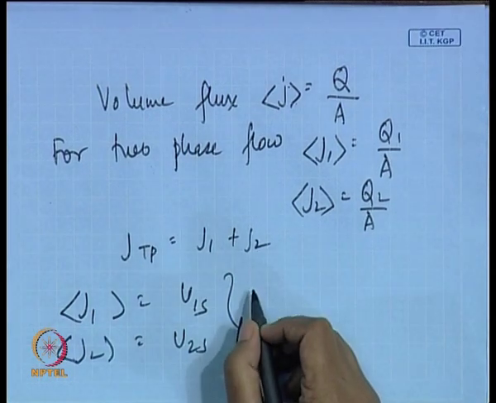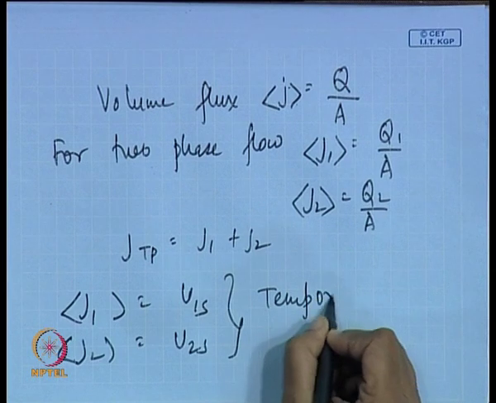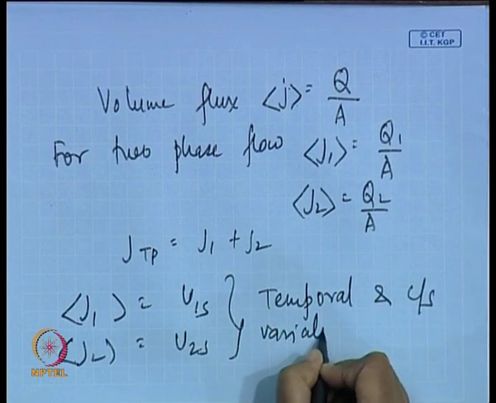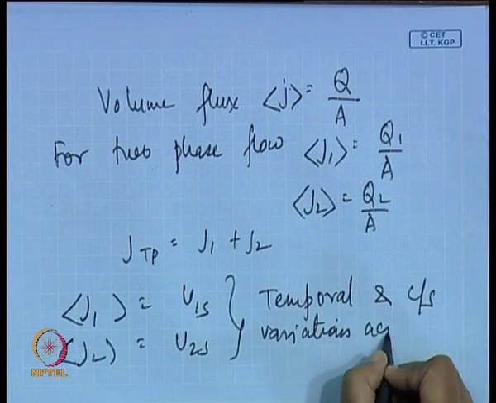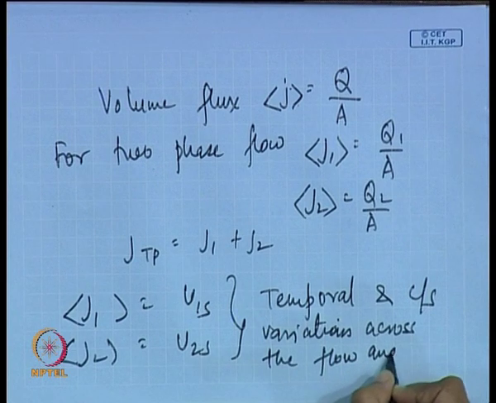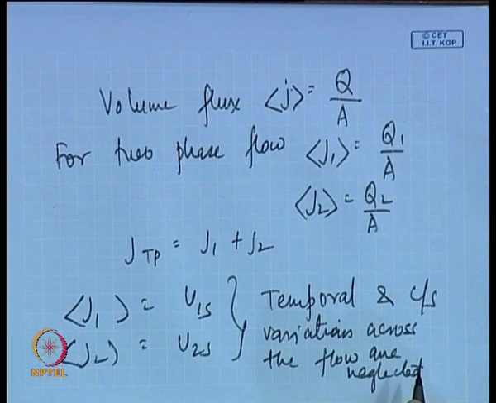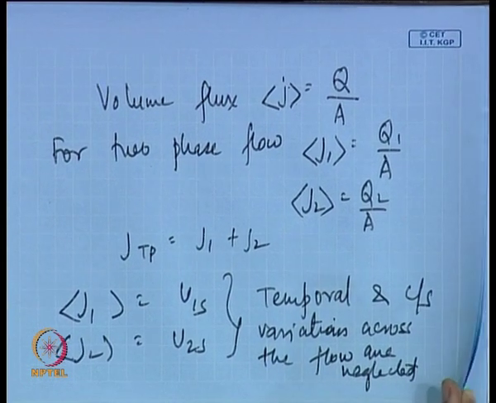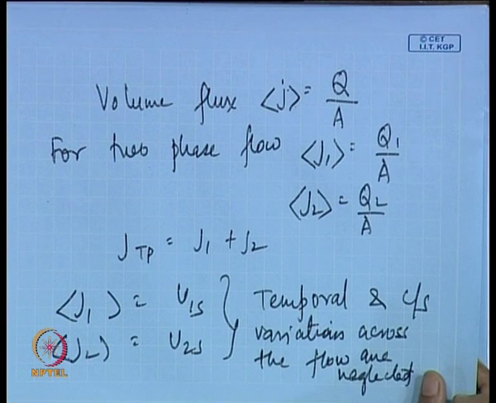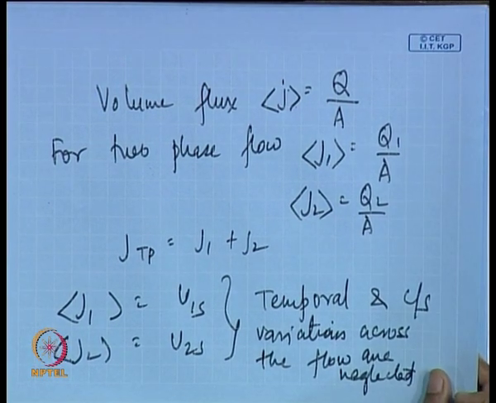This can be used only when temporal and cross sectional variations across the flow are neglected. Otherwise, we cannot use it. For this one dimensional two phase flow, how can we relate J1, J2 with the in situ velocities?